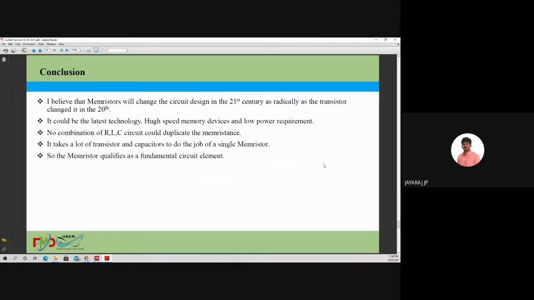The conclusion is that I believe this memristor will change the circuit design in the 21st century as radically as the transistors changed it in the 20th. It could be a latest technology, a huge speed memory device with low power requirement. And here we don't need any RLC circuit combination, we can duplicate the memristor. It can take a lot of transistor capacity to do the job of a single memristor. So I believe the memristor will qualify as a fundamental circuit element in the near future.